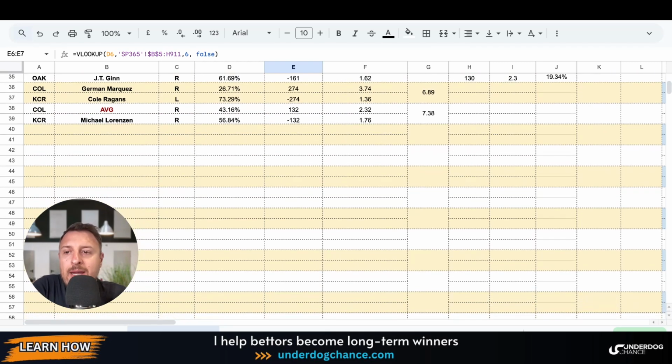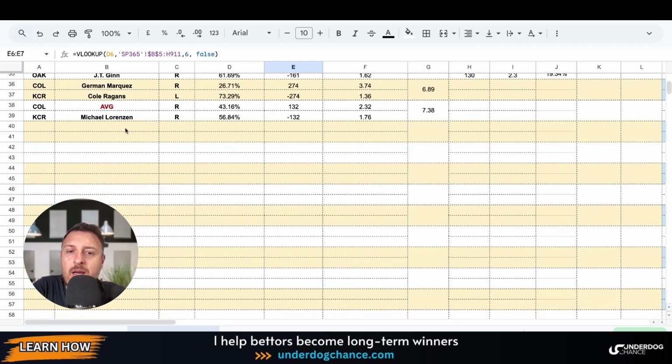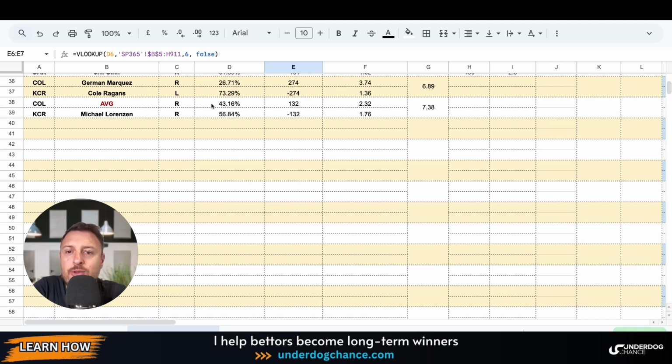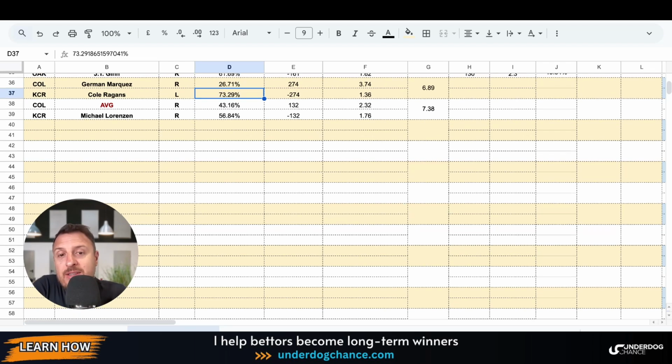Then we have the Colorado, Kansas doubleheader. I usually stay away from doubleheaders. We also don't have the odds yet. But if you will bet on these games today, you can check my projected odds. If Colorado starts Marquez, Kansas City should have a 73.29% chance to win this game. My projected odds are minus 274 on Kansas, or 1.36. If you like to play doubleheaders, you want to wait for the latest lineups, of course, as this should change a little bit.